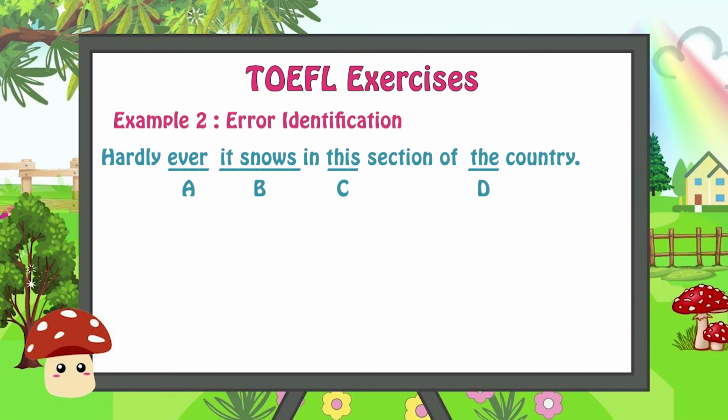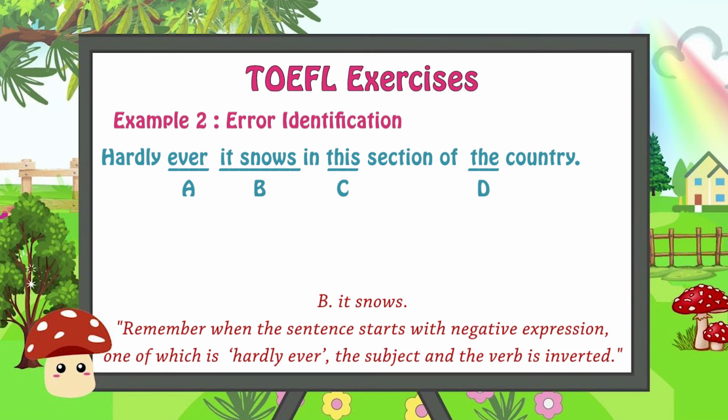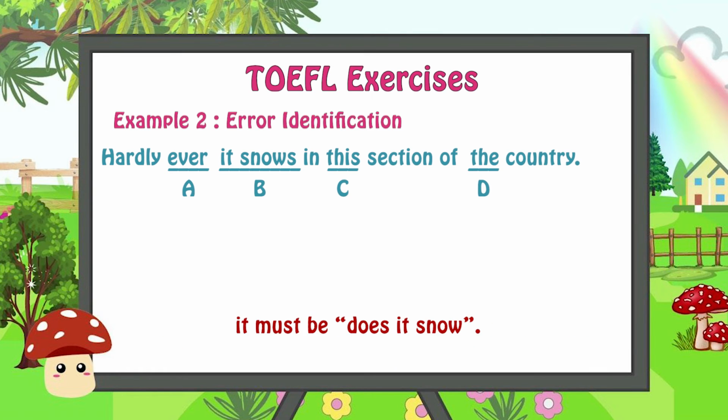And then B, what do you think? It snows. Remember, when the sentence starts with a negative expression, one of which is hardly ever, the subject and the verb are inverted. It must be does it snow?